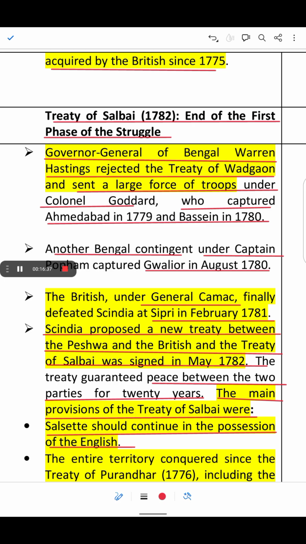Okay. And the treaty ended the war for about 20 years between the Marathas and the British. It ensured peace and stability in the region, allowing both powers to focus on other things.